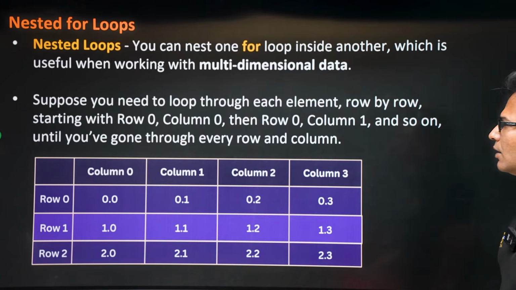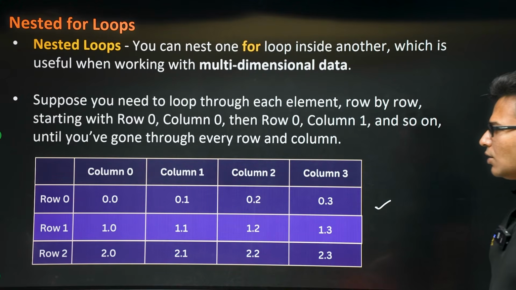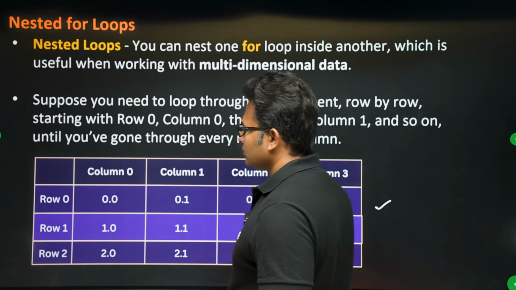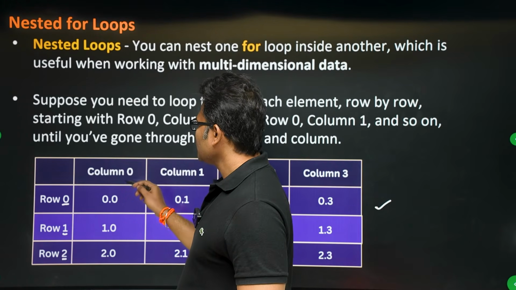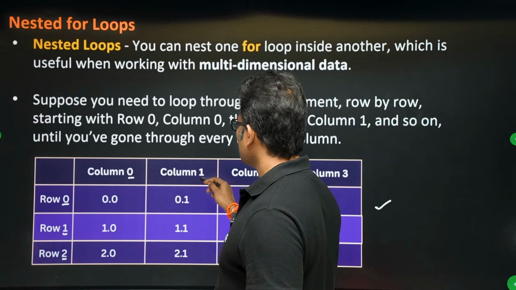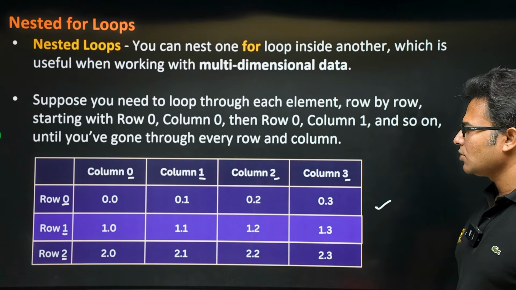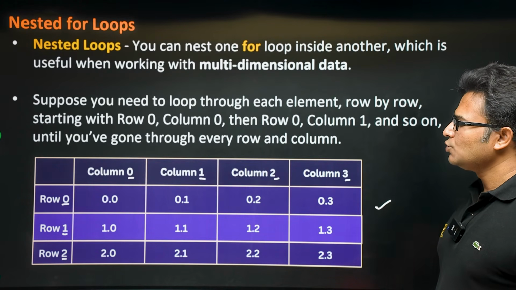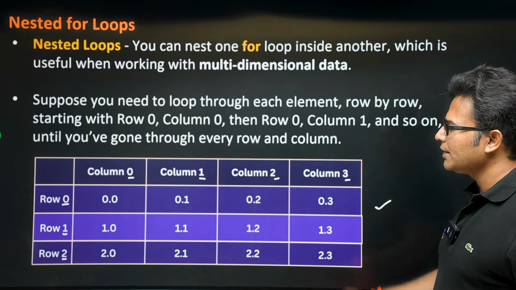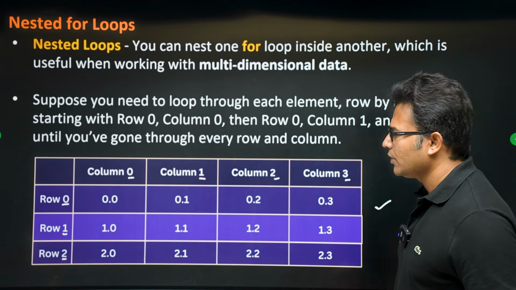Right. Now, let us say we have a table like this. Rows are starting from number 0. Row number 0, row number 1, row number 2. Columns are starting from 0. Column number 0, column number 1, column number 2, column number 3. Okay. Now, you want to process this table. You want to go into each cell and see what it is. You can easily do it with a nested for loop, right?